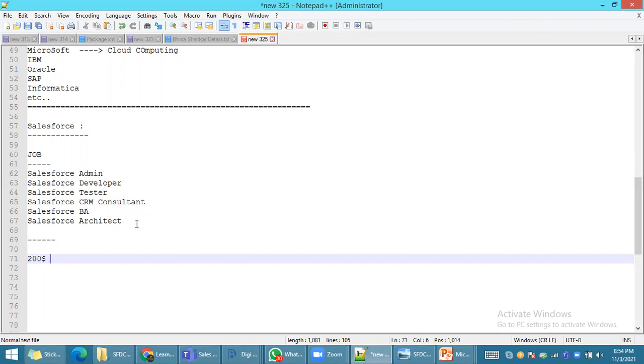Some companies may ask for certification, some may not. Here, no certification is needed. Once you get a job, you can do it later. So it's not 100% mandatory.